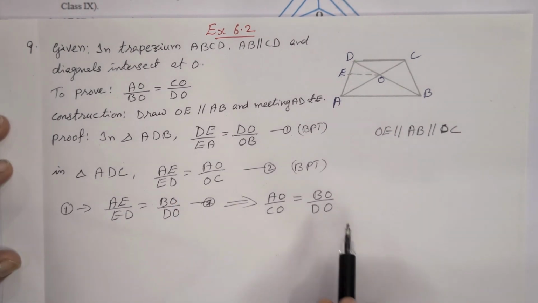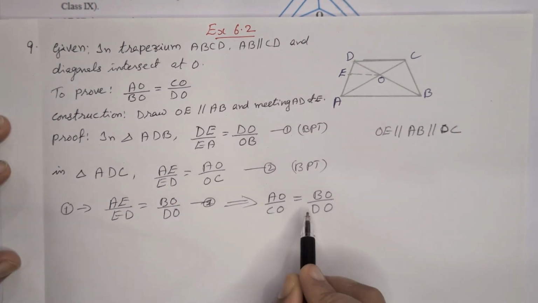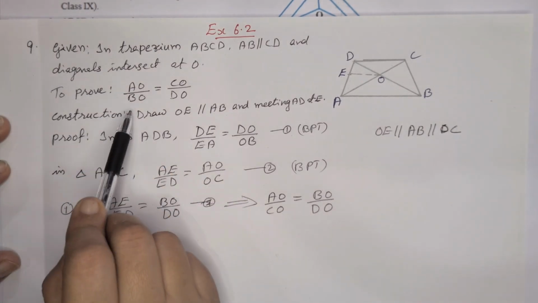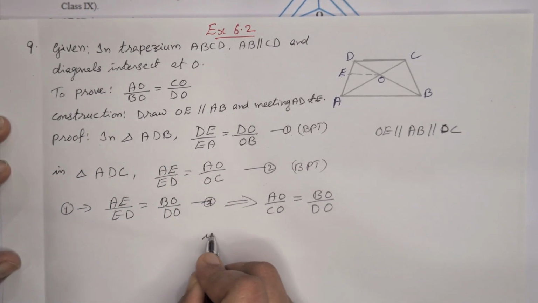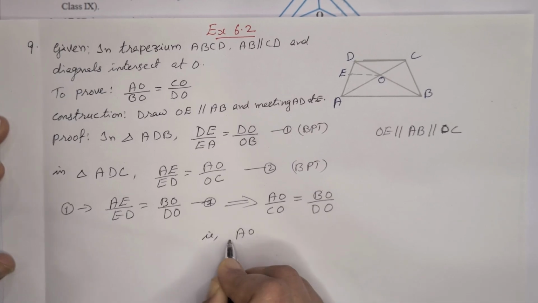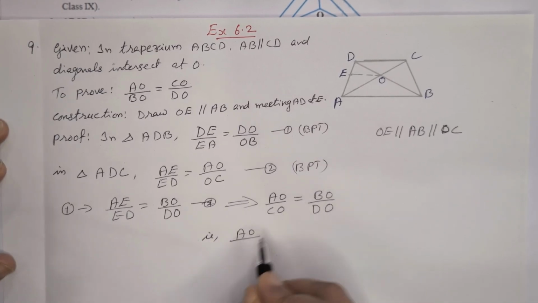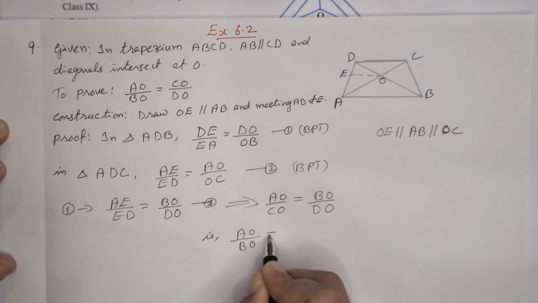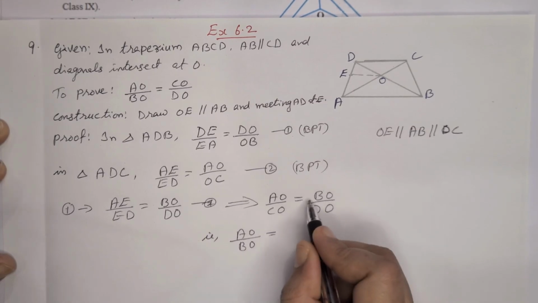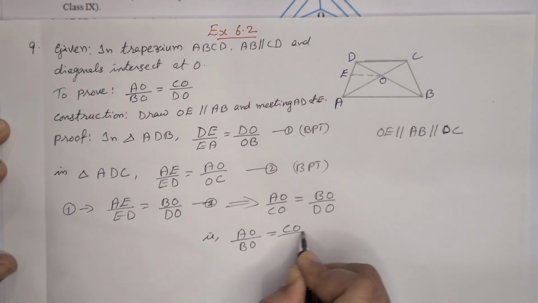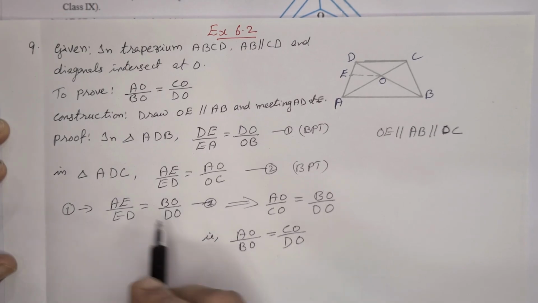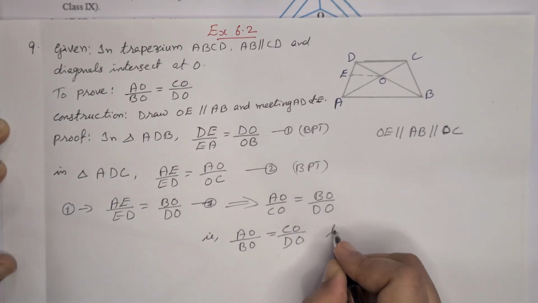Now this is in the same format, but we have to interchange the positions. We have to prove AO by BO, so just cross multiply this one. That is AO by BO, and CO will come over here. Cross multiply these two, then it will come as CO by DO. That's what we have to prove. Hence proved.